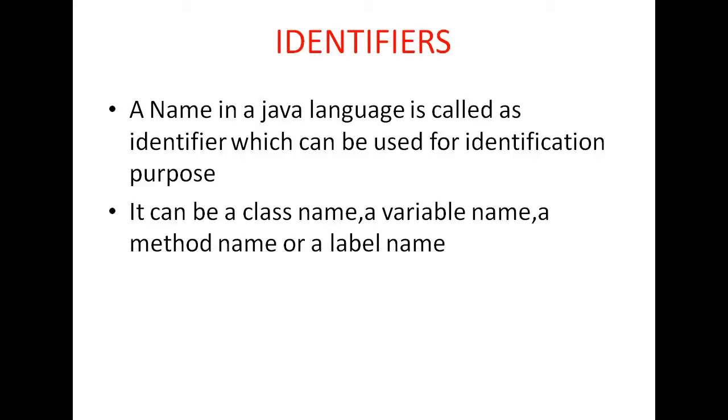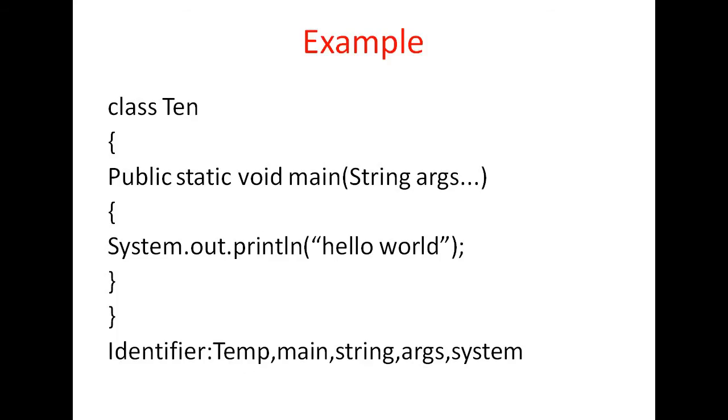We will discuss the different rules for giving names to identifiers, and we must follow the rules strictly, otherwise the Java compiler will give an error message. So till now we know that identifiers are just the names of variables, methods, classes, or interfaces. Next we will discuss the different rules of identifiers.